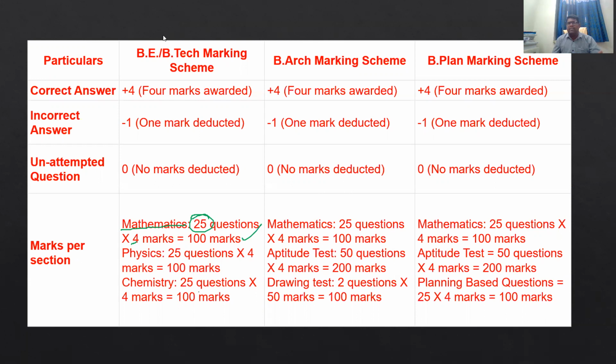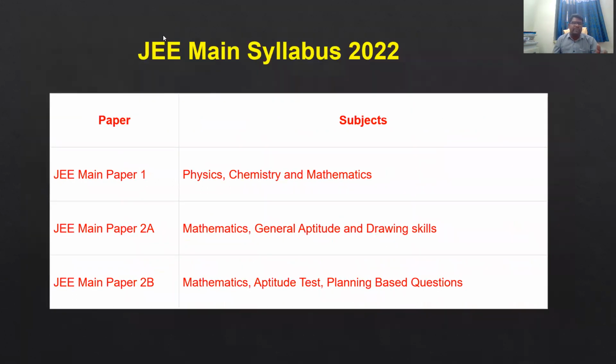In Bachelor of Architecture, the marking scheme is: mathematics 25 questions, 100 marks; aptitude 50 questions, 200 marks; and drawing 2 questions, 100 marks. For B.Planning the marking scheme is also mathematics 25 questions, aptitude 50 questions, and planning questions 25, totaling 400. So this is the marking scheme.